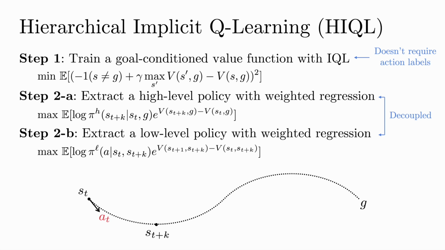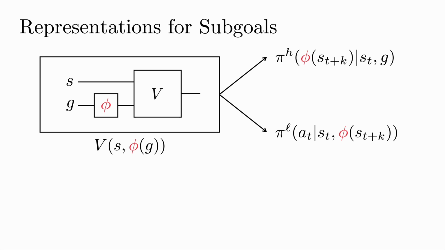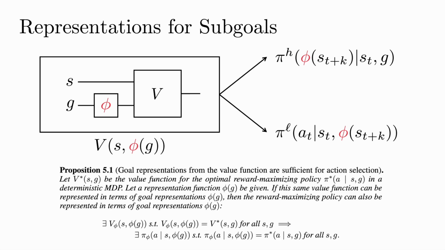The high-level policy should produce subgoal states, and this can be very expensive in, for example, pixel-based environments. To resolve this, we propose a simple technique to learn subgoal representations. Our idea is just to parameterize the value function in this way and use this intermediate layer phi as a subgoal representation. So the high-level policy outputs a low-dimensional representation phi(s_{t+k}), which the low-level policy takes as input to output actions. In the paper, we prove that this simple technique learns representations that are provably sufficient for control.